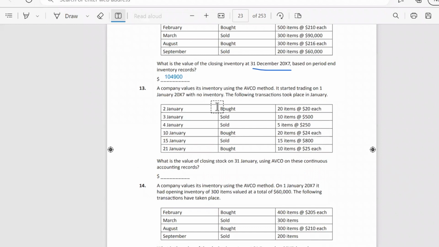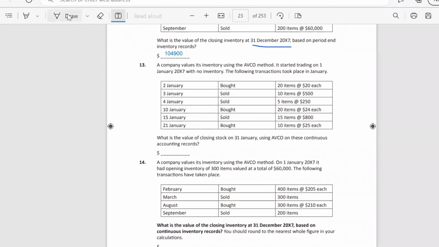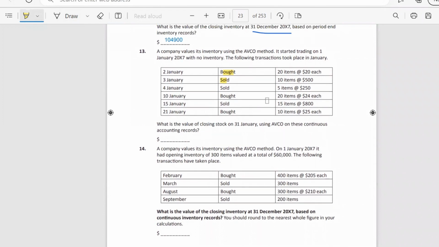Next question. A company values its inventory using the average cost method. It started trading on the 1st of January with no inventory. The following transactions took place in January. Here let's see the purchase and sale of inventory. And the question is, what is the value of closing stock on 31st of January using average cost on this continuous accounting records?